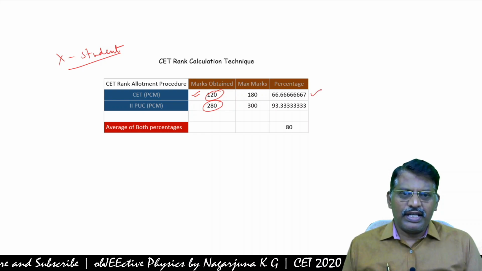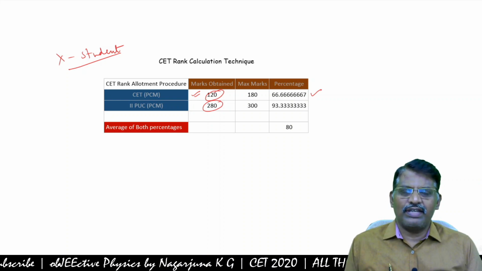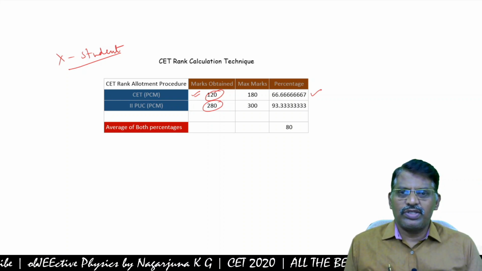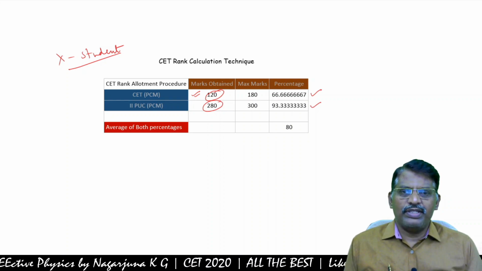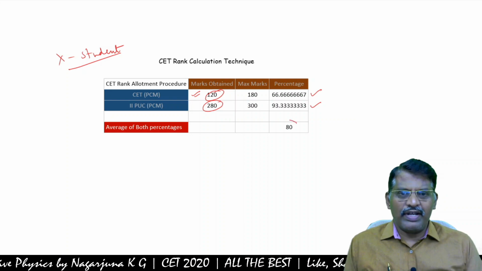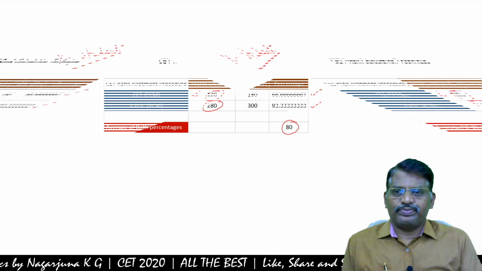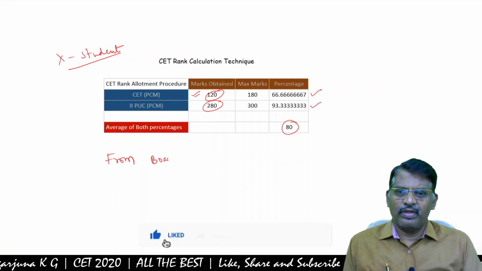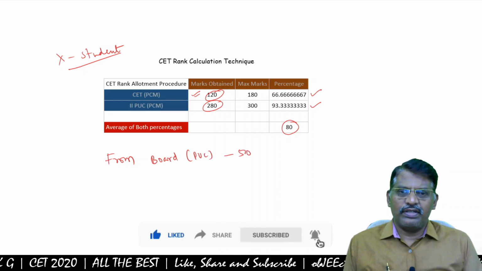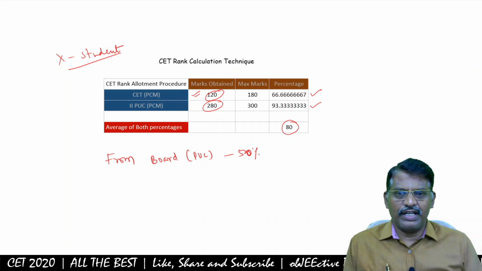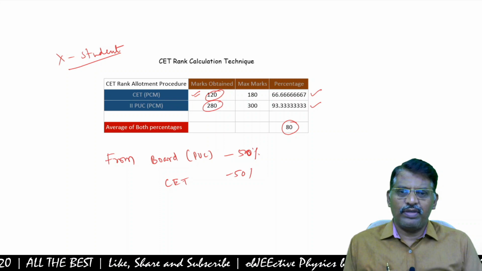So the percentage of marks in CET is 66.66667, and the percentage of marks scored at second PUC level is 93.3333. Average: from the board or second PUC, 50% weightage is considered for CET, and from the CET examination 50% of marks.